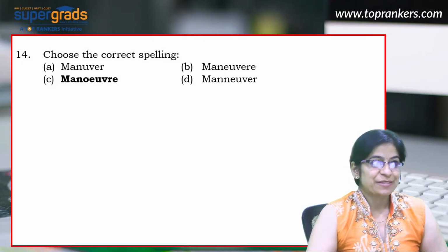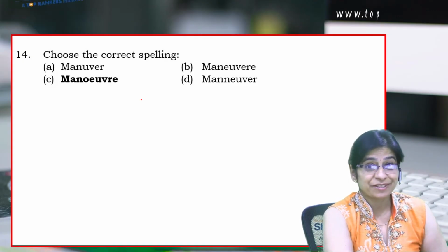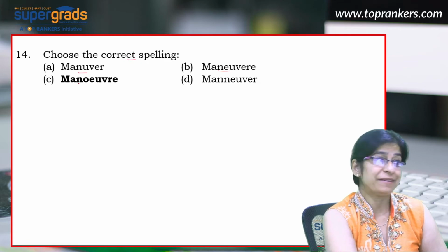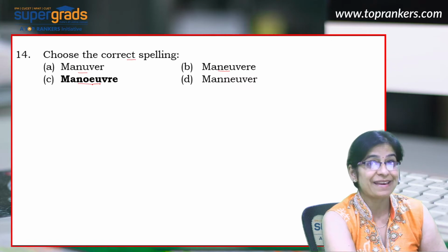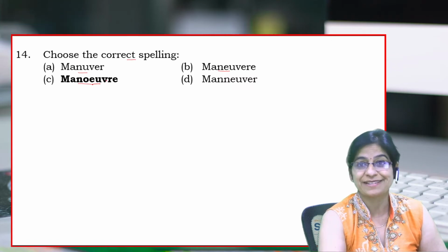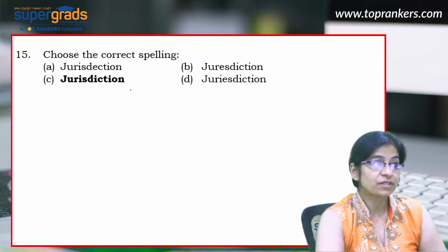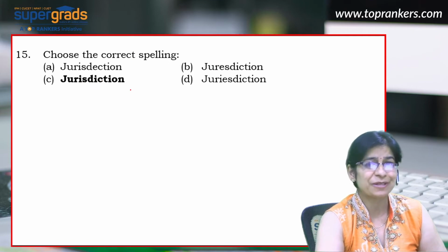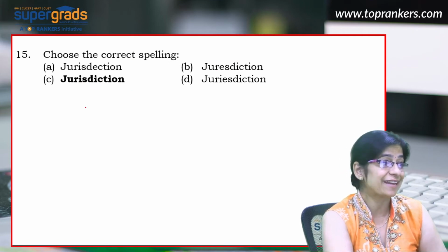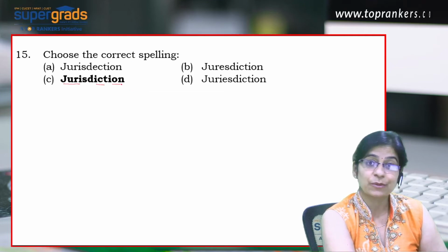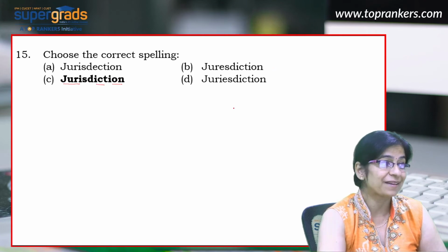Now let's look at the next question, which is based on correction of the given spelling. Now this says you need to choose the correct spelling. Now the first one is maneuver. Well, the right spelling for maneuver is manoeuvre. Well, this means to move ahead skillfully or carefully. The next word is jurisdiction. Well, you need to understand the spelling here. You need to have a good understanding of the spelling to get this section right. Well, the correct spelling for jurisdiction is jurisdiction. All the other spellings are wrong.